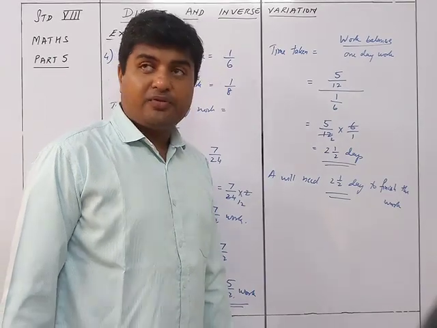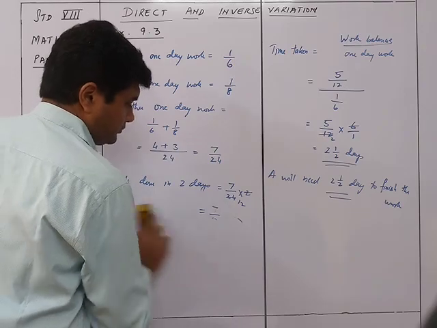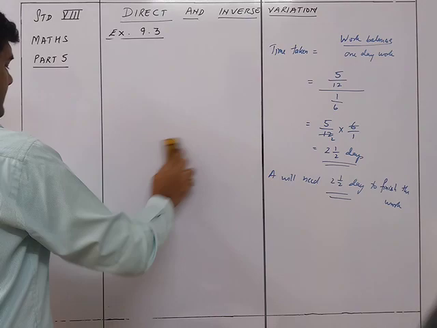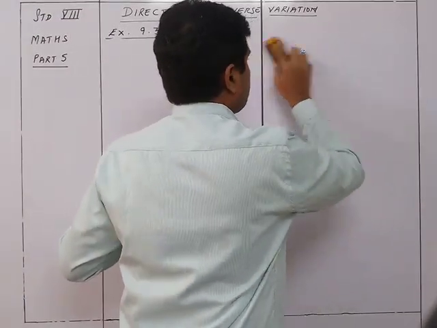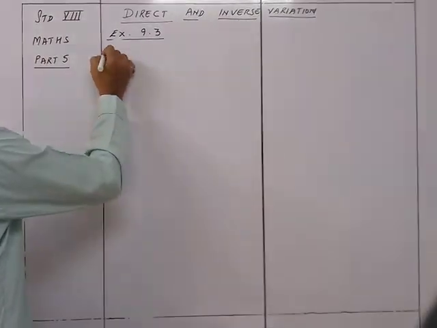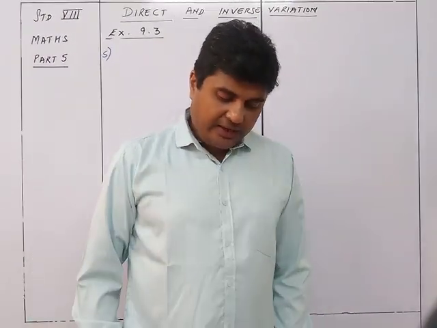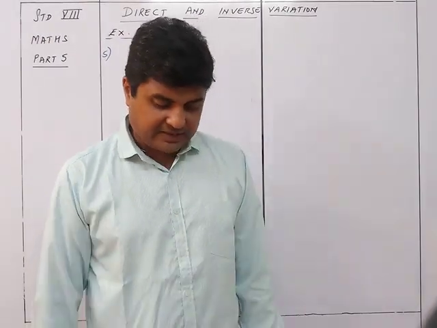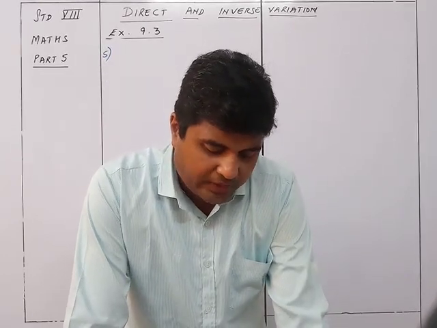We now see sum number 5. Okay, sum number 5. Now that is, A can do a piece of work in 40 days. He works at it for 8 days and then B finishes the remaining work in 16 days. How long will they take to complete the work if they do it together?